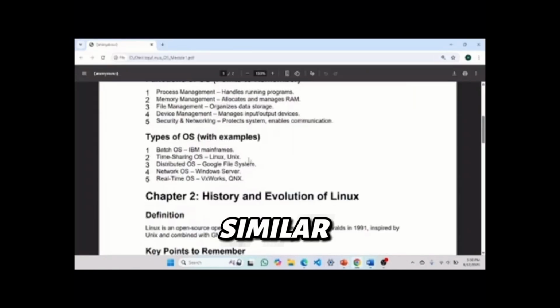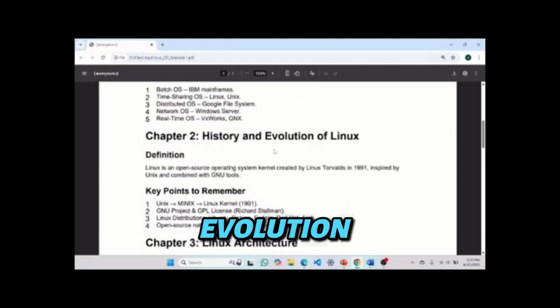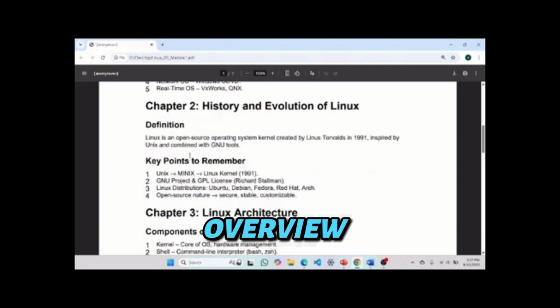Types of OS: batch OS, time sharing OS, distributed OS, network OS, real-time OS. We will make a different video on types of OS where I will discuss them with examples. What are batch OSs, time sharing OSs? Now, just overviewing, chapter 2, history and evolution of Linux. Here we will overview this.